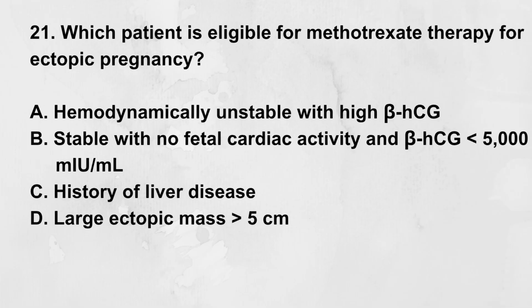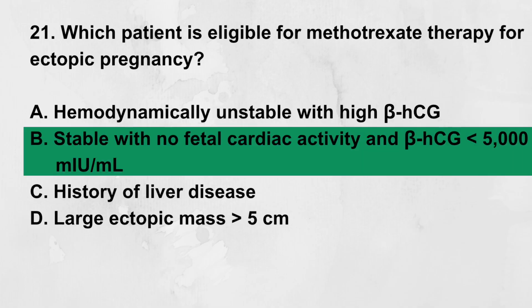Which patient is eligible for methotrexate therapy for ectopic pregnancy? A. Hemodynamically unstable with high beta-HCG, B. Stable with no fetal cardiac activity and beta-HCG less than 5,000 mIU/mL, C. History of liver disease, D. Large ectopic mass greater than 5 centimeters. Correct answer, B. Stable with no fetal cardiac activity and beta-HCG less than 5,000 mIU/mL.